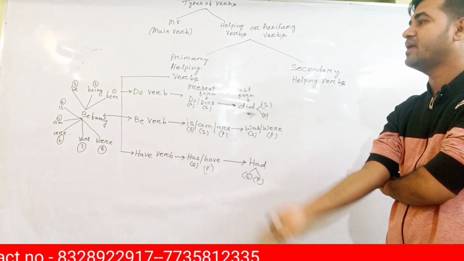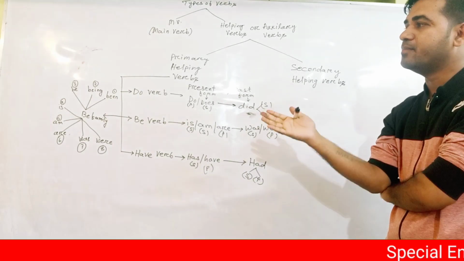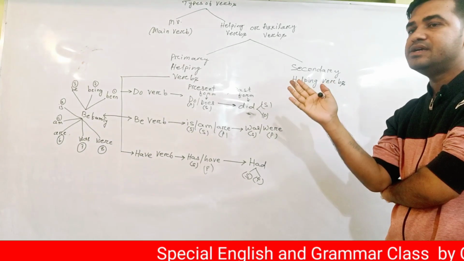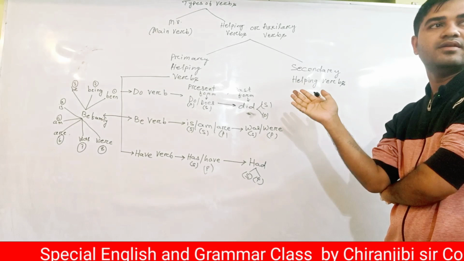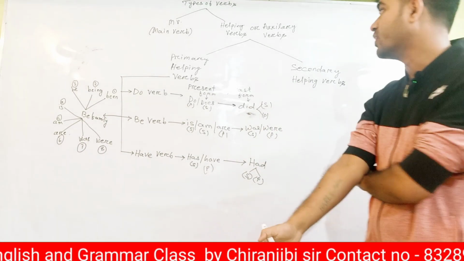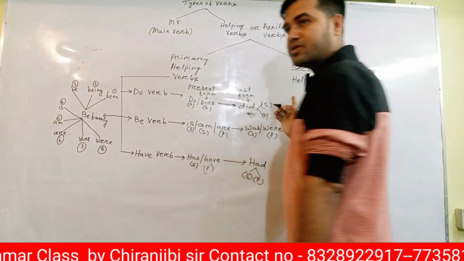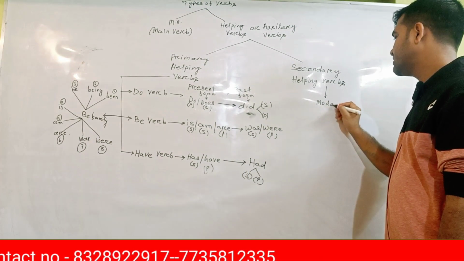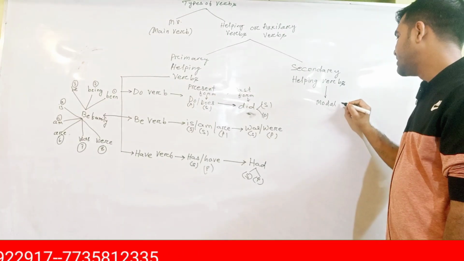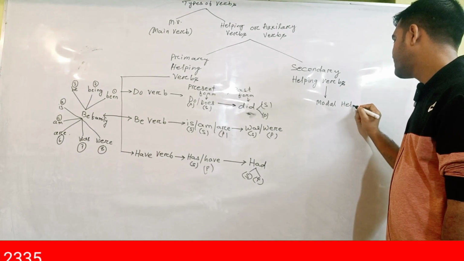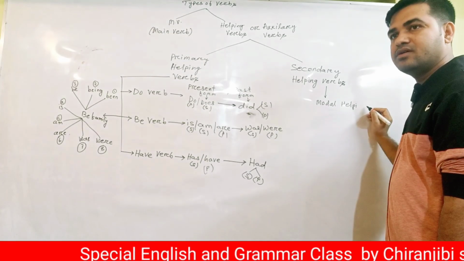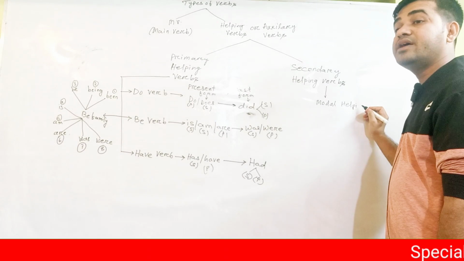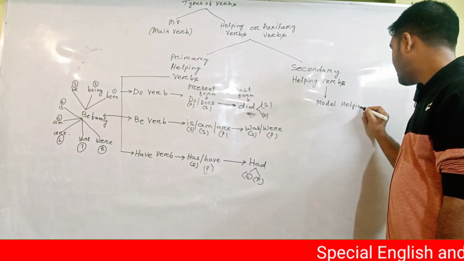We have a be family, and the be family has 8 members, 8 verbs: is, am, are, was, were, be, being, been. Clear now up to here? Okay. Now we'll talk about secondary auxiliaries. These are also called modals, sometimes modal auxiliaries or modal helping verbs. Do you get it now? Now you're getting it. Just keep on writing. Do write modal helping verbs.